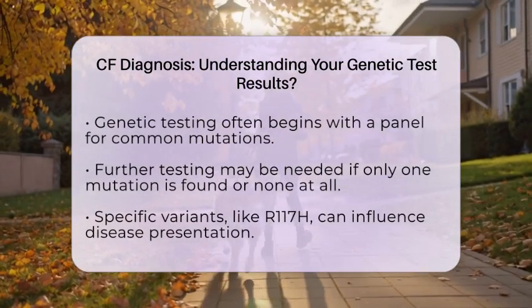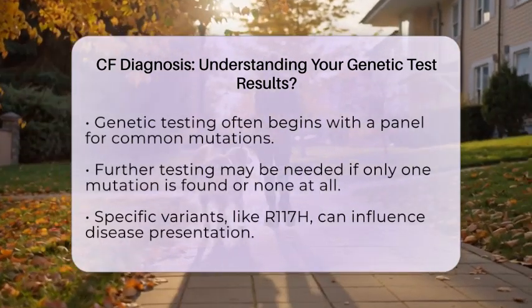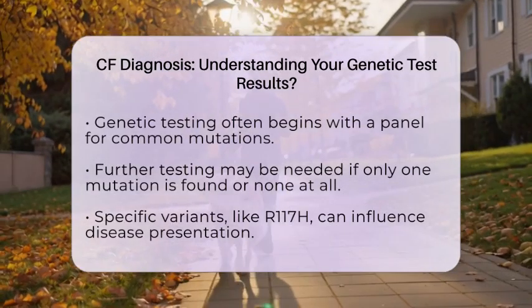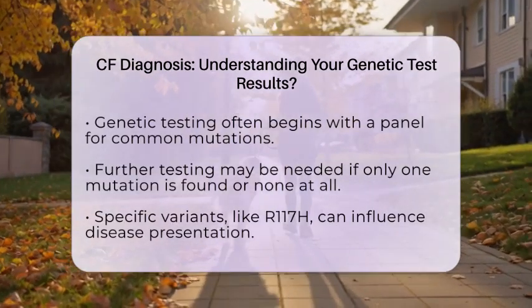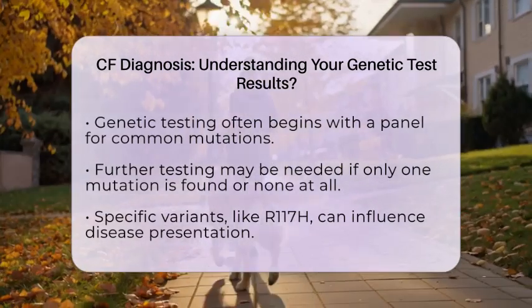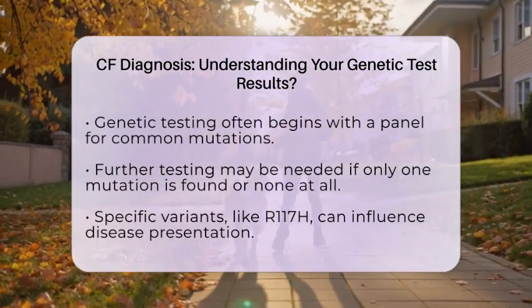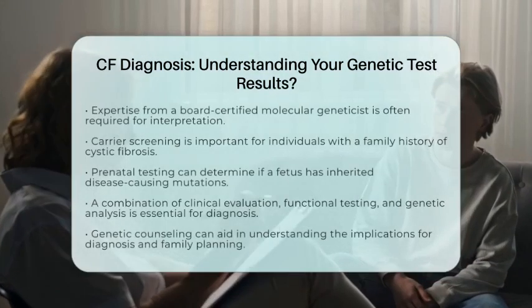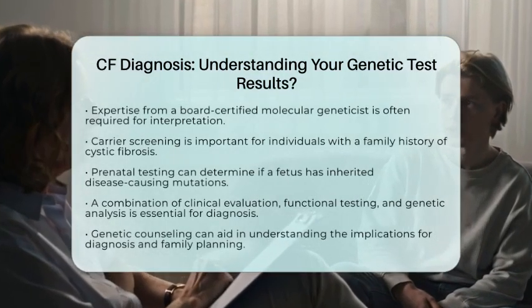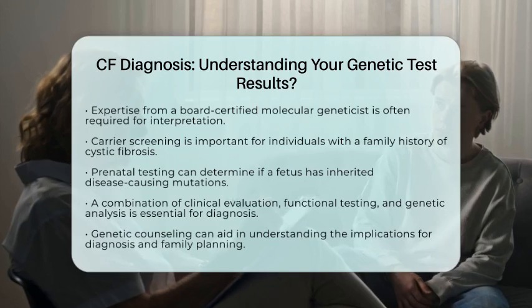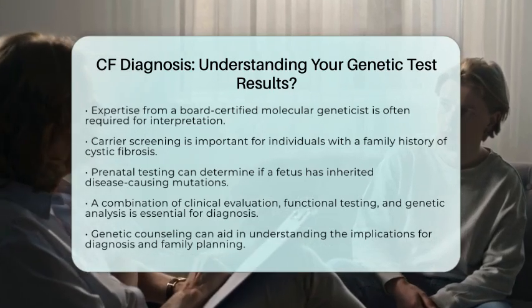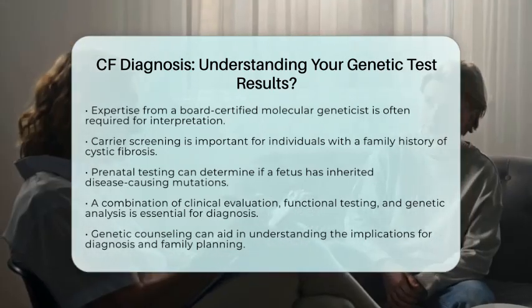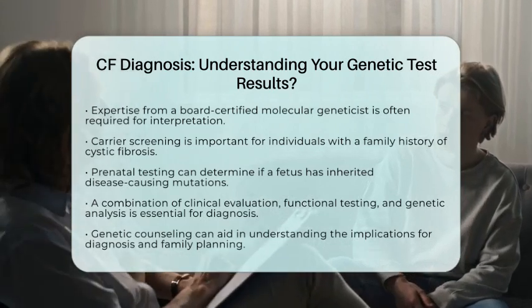If both parents are carriers, prenatal testing can be done using DNA from procedures like amniocentesis or chorionic villus sampling to check if the fetus has inherited the disease-causing mutations. In summary, understanding genetic test results for cystic fibrosis involves recognizing that diagnosis relies on a combination of clinical evaluation, functional testing, and genetic analysis.